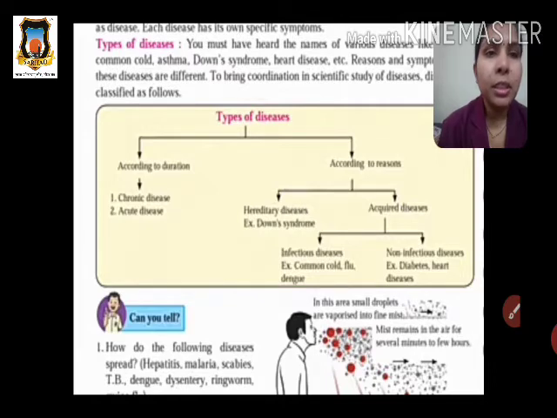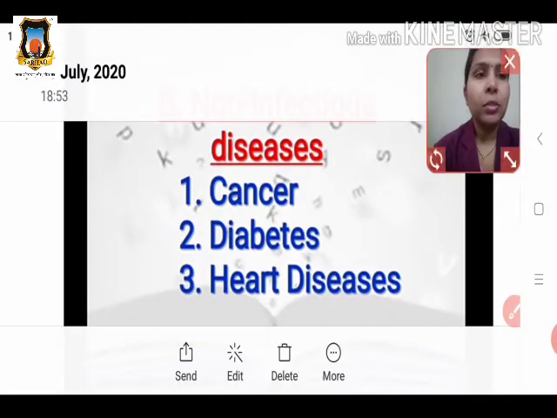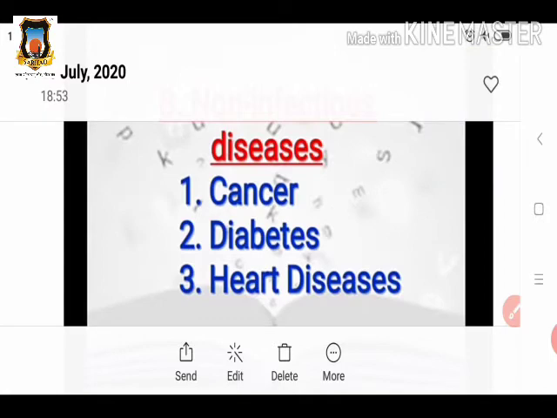So here we learn what non-infectious diseases are, and we see some examples of these diseases. First we see which diseases we study here: cancer, diabetes and heart diseases. These diseases are given in your textbook. Okay, so here I explain all the types of these diseases, so you listen carefully.